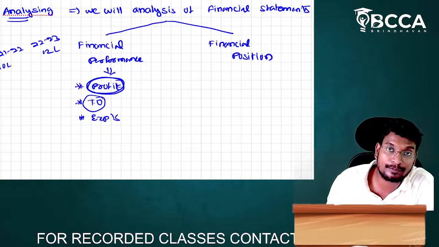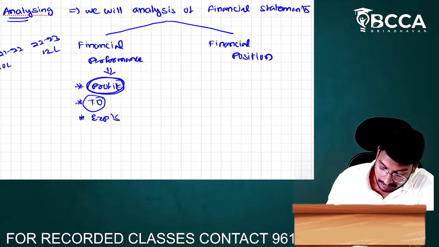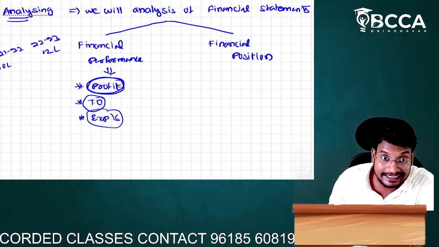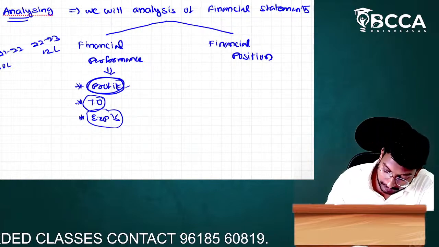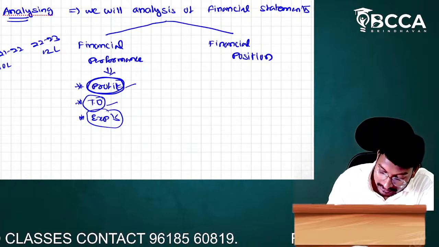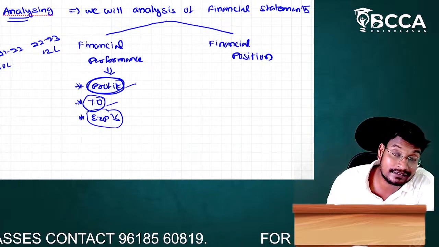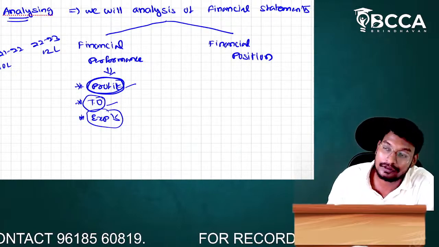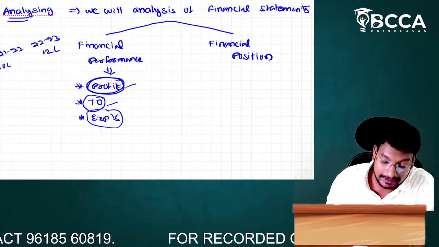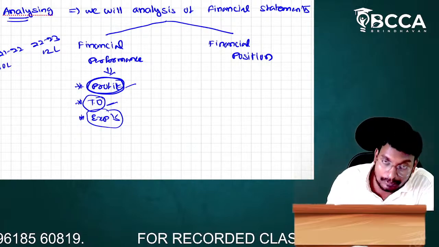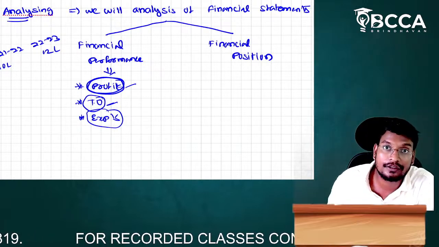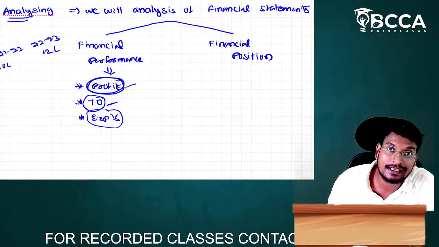That means here the performance of the organization is good. On the basis of expenditure, the expenditure has to decrease. In the case of profit, it has to increase, and in the case of turnover, it has to increase. If you do more turnover, we will get more profits. If you do less turnover, we will get less profits. If you do more turnover, we are doing a good performance. If you do less turnover, we are doing a less performance.